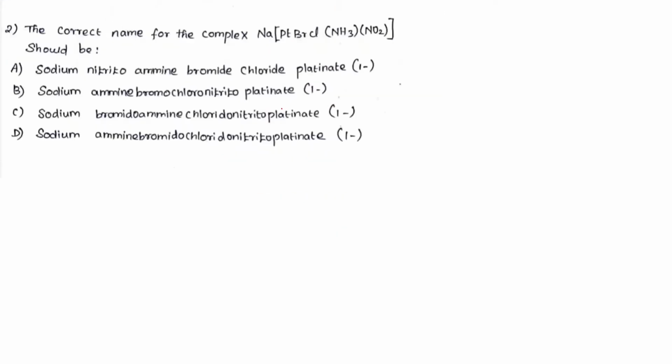Okay. Next question. They're asking for the correct name of the complex Na and platinum Br, Cl and NH3, NO2. Actually, this question is wrong. Why is it wrong? Now see the oxidation state of platinum in all the options: -1, -1, -1. Now check the oxidation state here. Sodium +1, right? Then platinum X. Bromine -1. Cl -1. Ammonia neutral ligand. NO2 -1. The complex is equal to 0, right? Therefore, this +1 and this -1 cancel, so X should be equal to 0, right? Therefore, platinum should be in the 0 oxidation state. What is given in the options? -1, -1, right? Actually, this question is wrong.